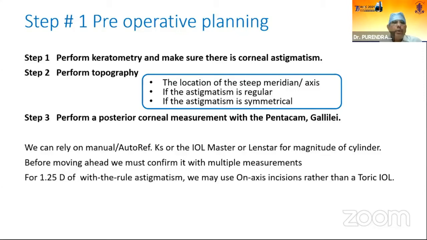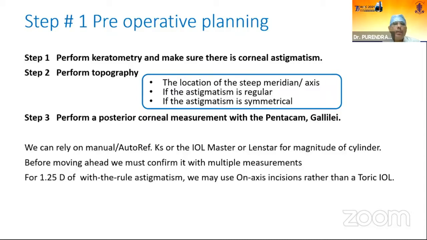Then we should perform topography. In all these cases, we should confirm the astigmatism axis by topography. The topographer will inform us the location of the steep meridian and its axis, whether the astigmatism is regular and whether the astigmatism is symmetrical. These all things will tell us, and lastly, it will tell us about the presence or absence of dry eye. So all these things are important to be seen when we do topography.